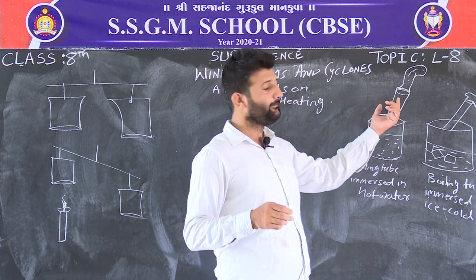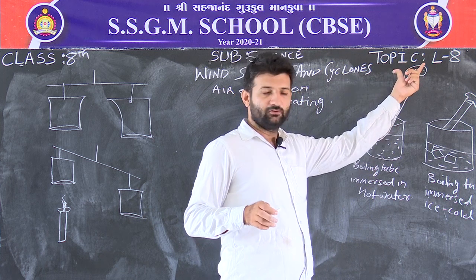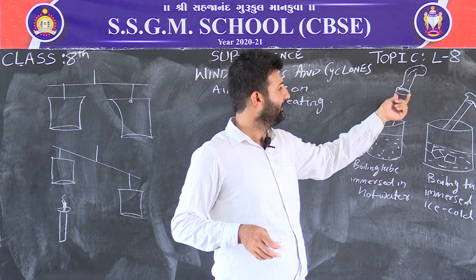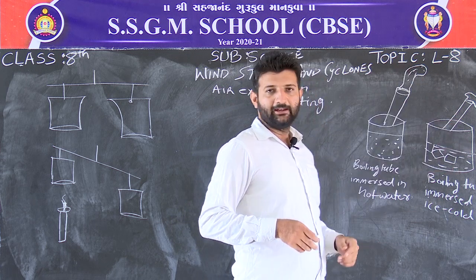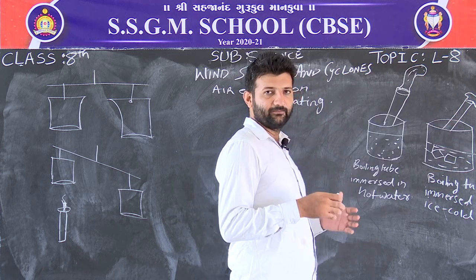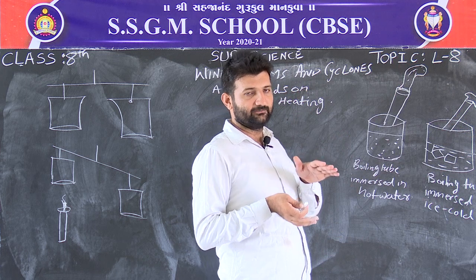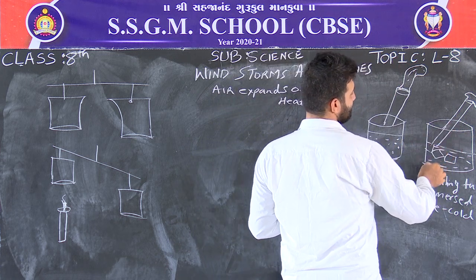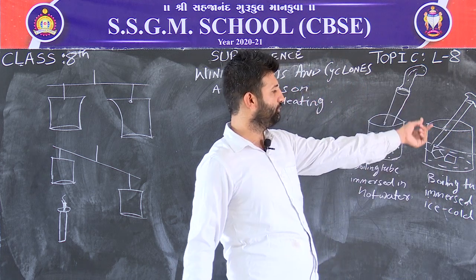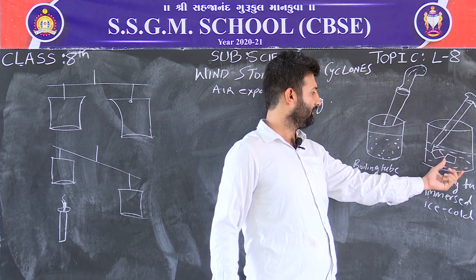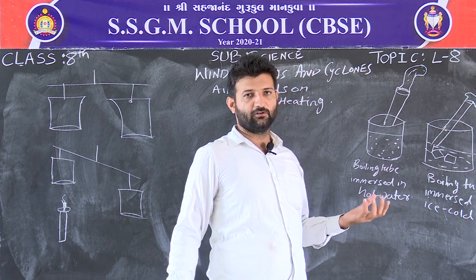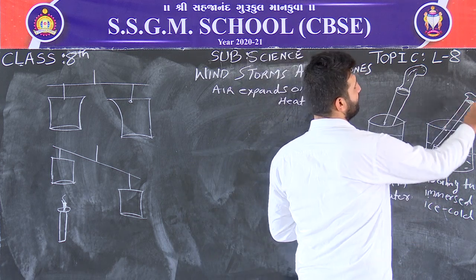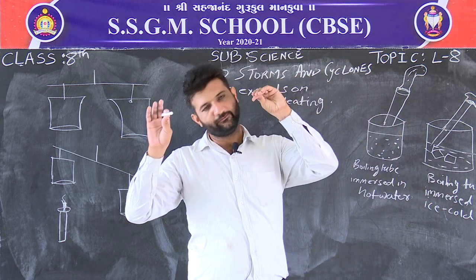Put this same test tube, with the balloon tightly covered, in another beaker containing ice cold water or some pieces of ice, and the same balloon gets deflated.